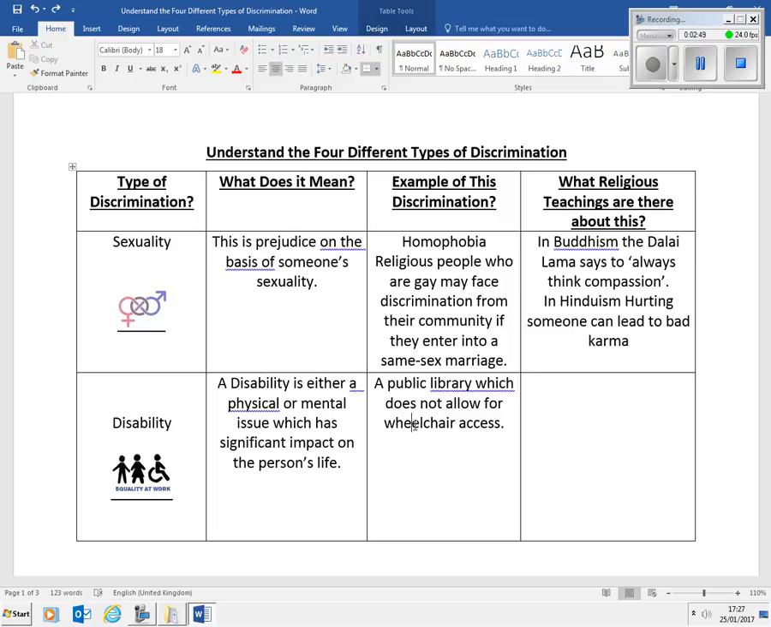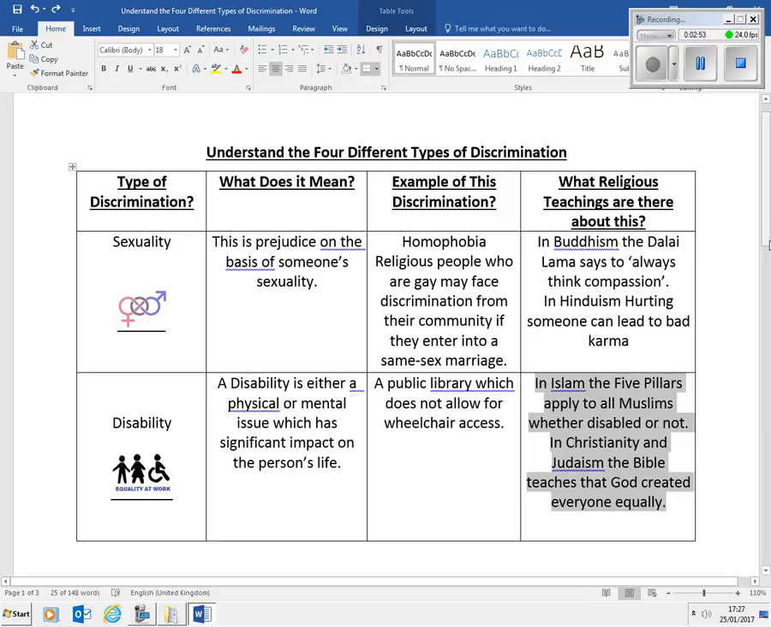Well, what are the religious teachings about this? If we look at Islam, the 5 pillars apply to all Muslims, whether they're disabled or not. There's no distinction in Islam; they do apply to everyone in all circumstances. And in Christianity and Judaism, the Bible teaches that God created everyone equally. It's an important religious teaching, and therefore disability discrimination does go against those religious teachings.